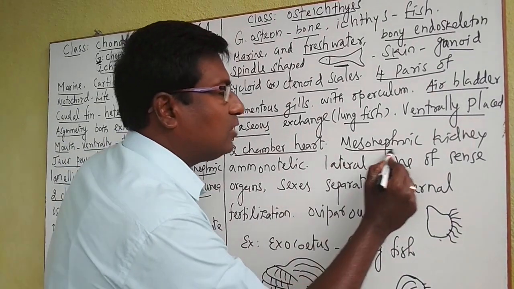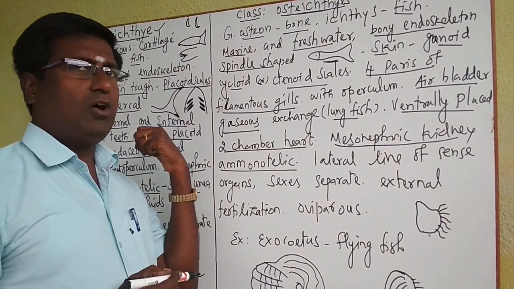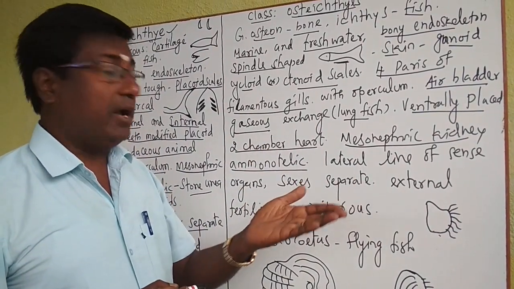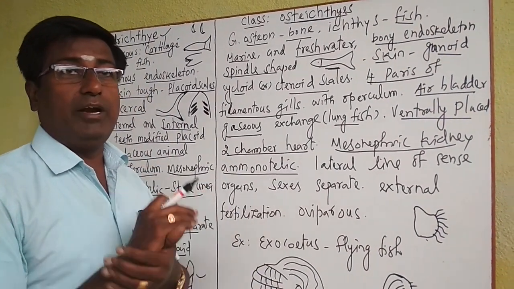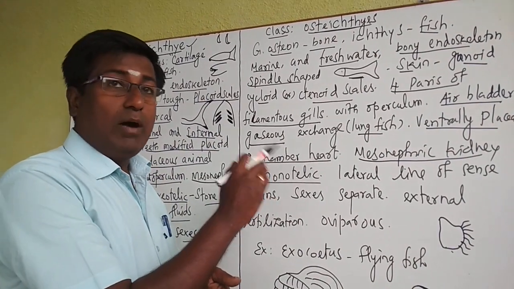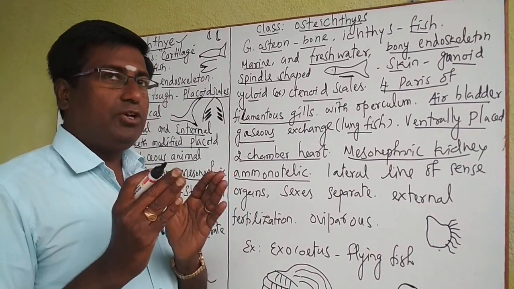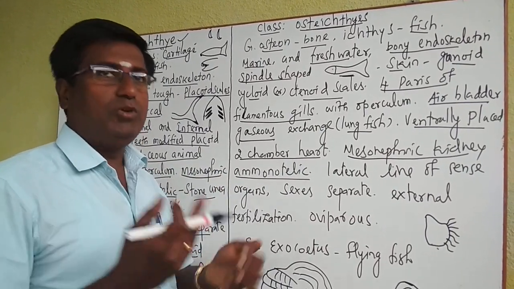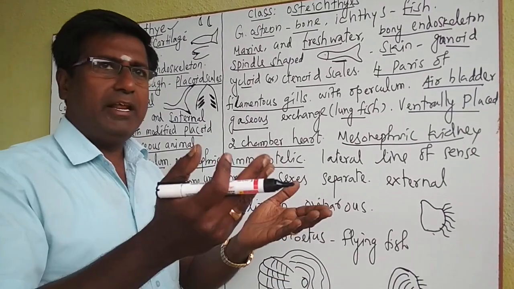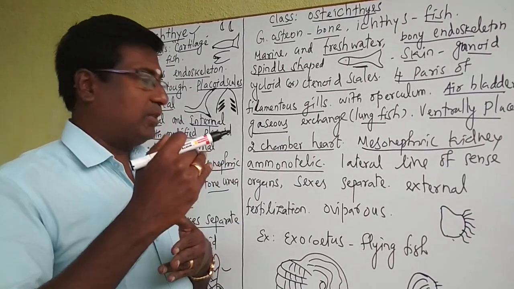The kidney here is also a mesonephric kidney, okay, and it is called ammonotelic in nature, but that is ureotelic in cartilage fishes, which store urea or excrete urea outside. But here ammonia is excreted. You know, ammonia is a very dangerous nitrogenous waste material compared to urea. It needs a large amount of water to eliminate it. But human beings, you know, are ureotelic. Why are human beings ureotelic? Because we remove urea with a small amount of water. But fishes are living in water almost all the time. That's why plenty of water is available for the fish. So these fishes are ammonotelic, removing ammonia from the body.